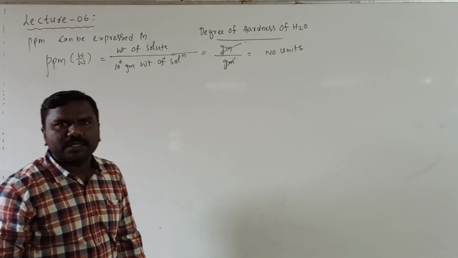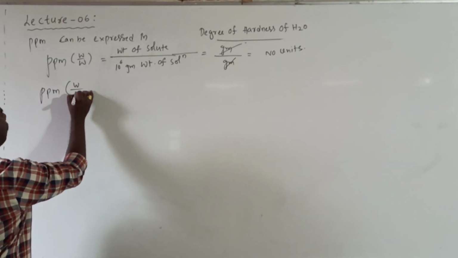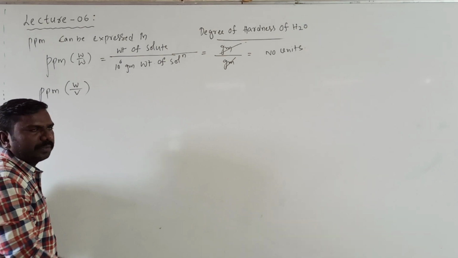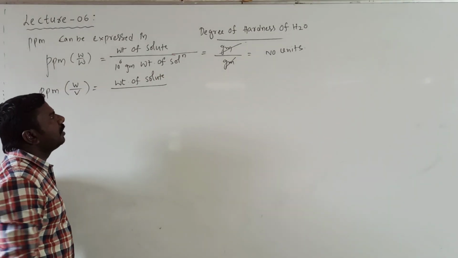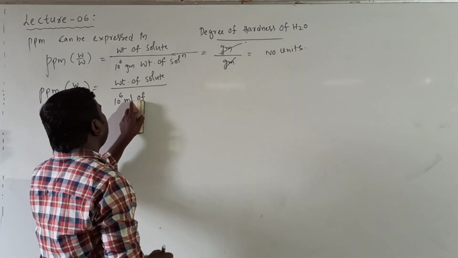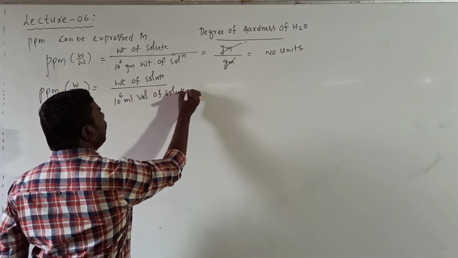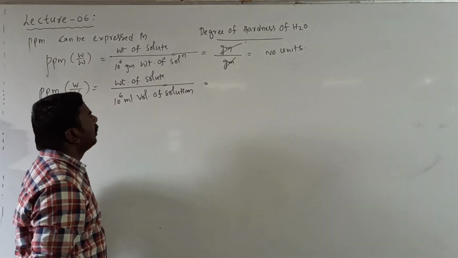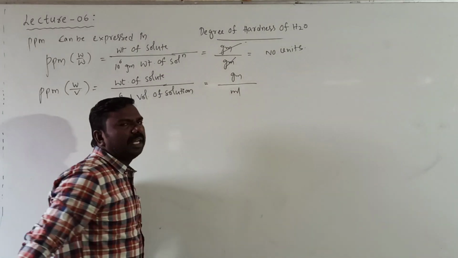Similarly, ppm you can express in weight by volume point of view also. That is equal to weight of solute, or mass of solute, present in 1 million milliliters volume of solution. Weight is expressed in grams, volume is expressed in milliliters.